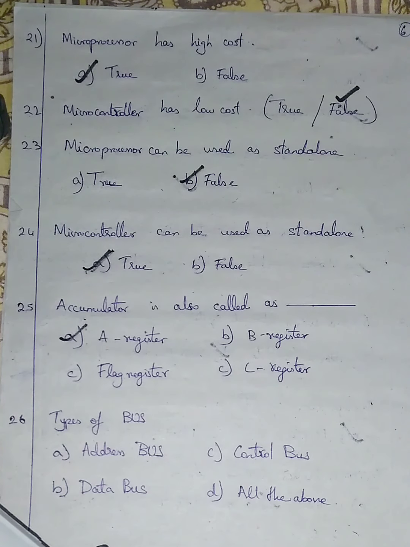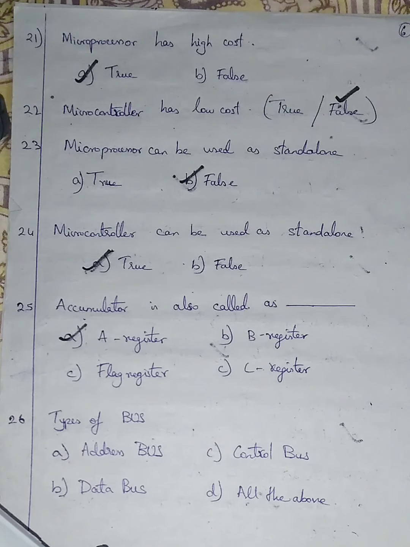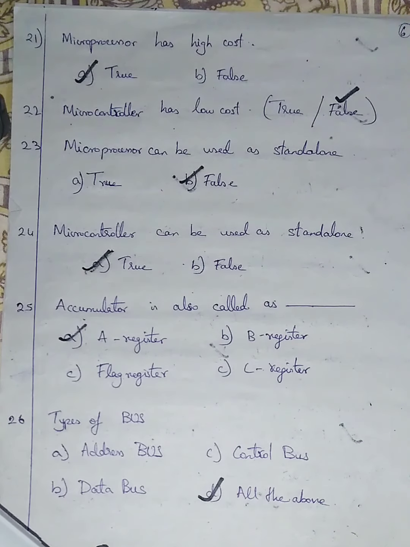Question number 26. Types of buses. There are three types of bus. One is address bus, one is data bus, and control bus. Options given here are option number A is address bus, option number B is data bus, option number C is control bus, and option number D is all the above. Types of buses means address bus, data bus, control bus. So I'm going with option number D, all the above. We can see the working of these buses later in upcoming questions.